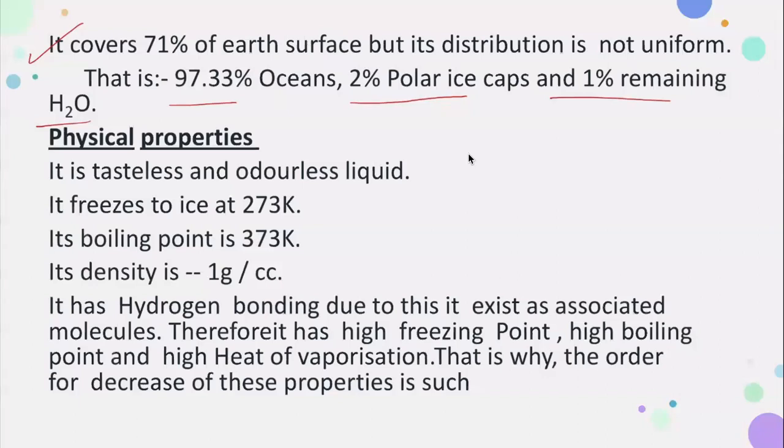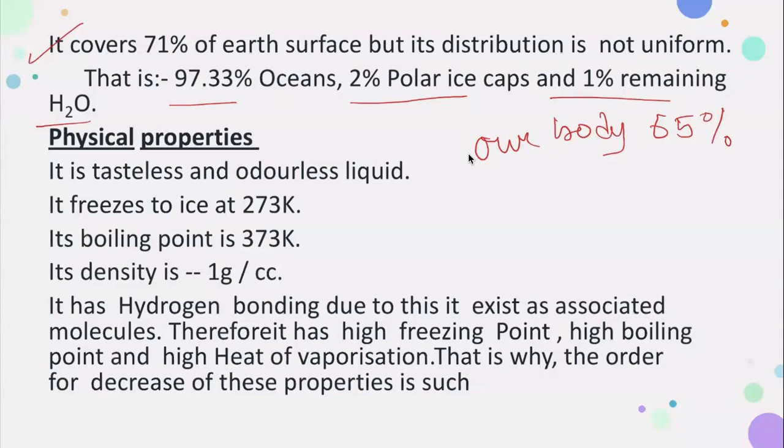And you know that a major part of all living organisms is made up of water, right? Human body has 65%. Okay, our body has 65% of water.